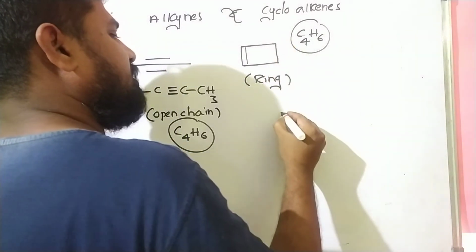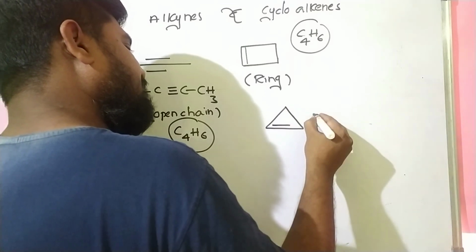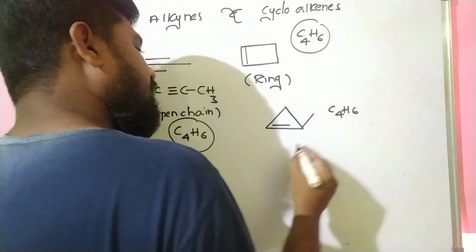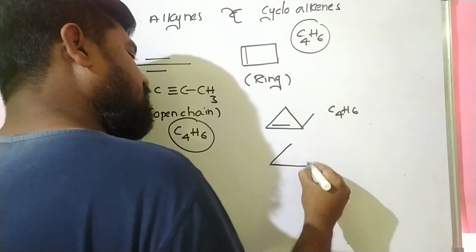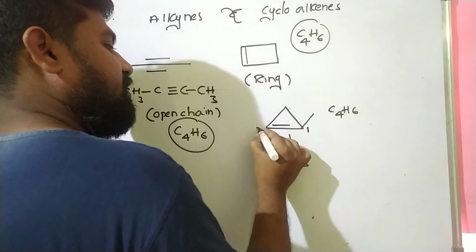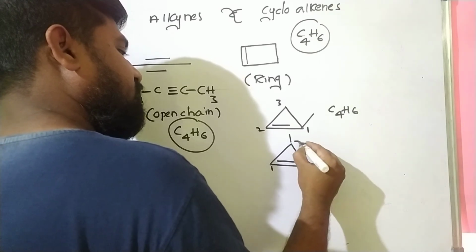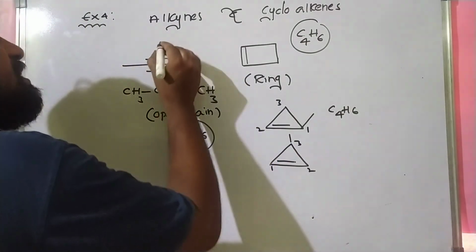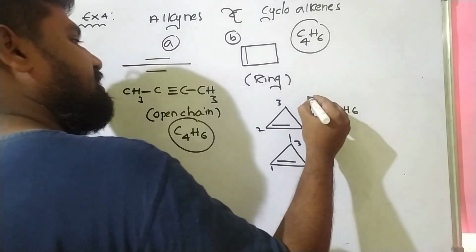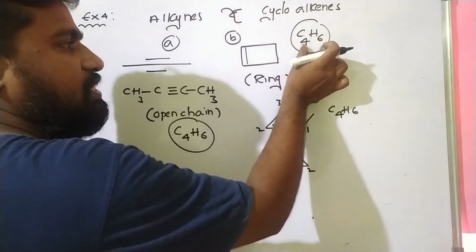And another isomer is also possible. Here I write this: a 3 carbon ring, substituted, totally 4 carbons. Here also the molecular formula is C4H6, and others are also possible. This is 1, 2, 3. Here 1, 2, 3. So these are different compounds. This is A, this is B, this is C. These 3 different structures are possible for the given molecular formula C4H6.